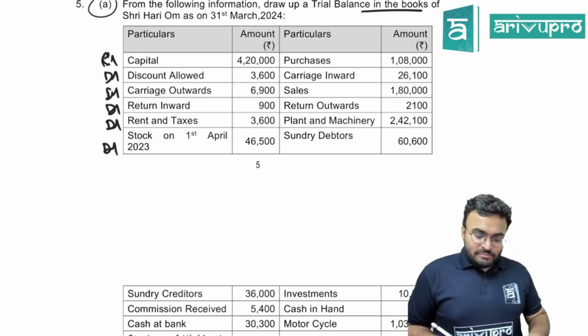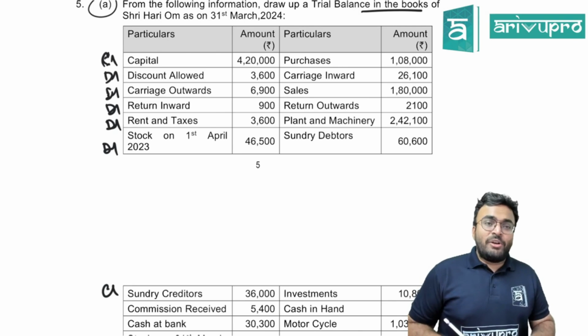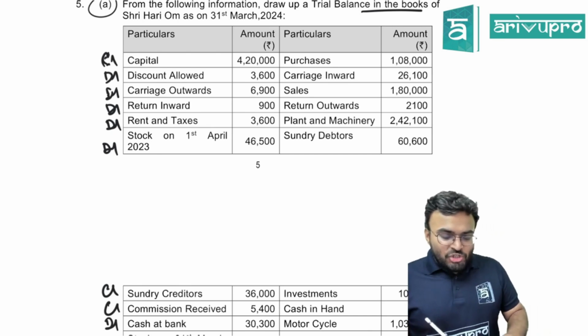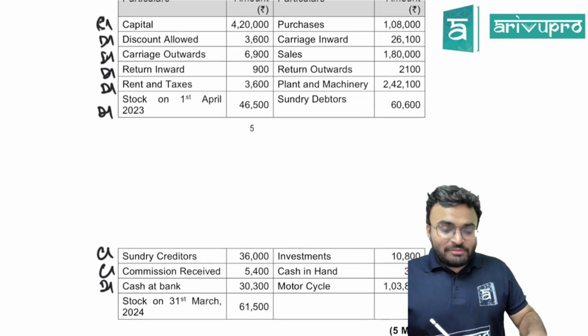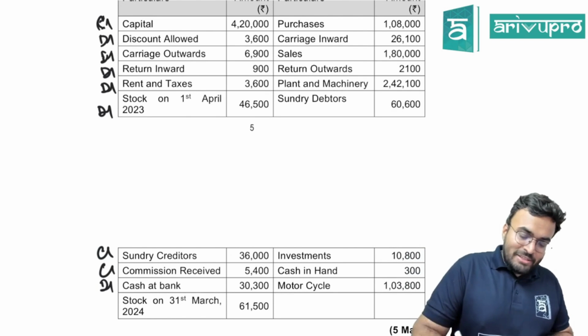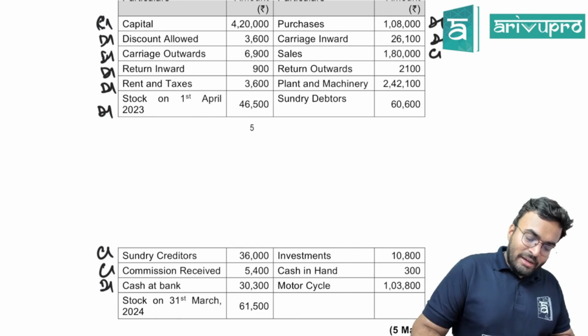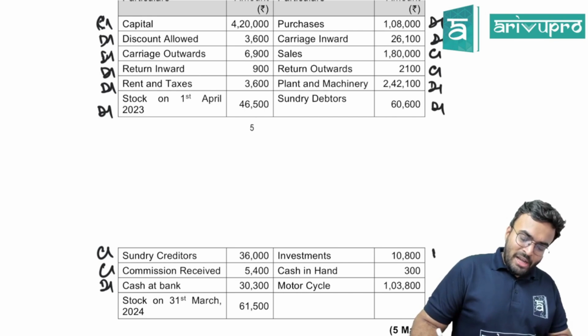Sundry creditors. Credit balance. Commission received. Credit balance. Cash at bank. Debit balance. Stock is outside. Closing stock will not be there in the trial balance. Correct. Purchases. Debit. Carriage inward. Debit. Sales. Credit. Returns outwards. Purchase return. Credit. Plant and machinery. Debit. Sundry debtors. Debit, investment, debit, cash in hand, debit, motorcycle, debit.